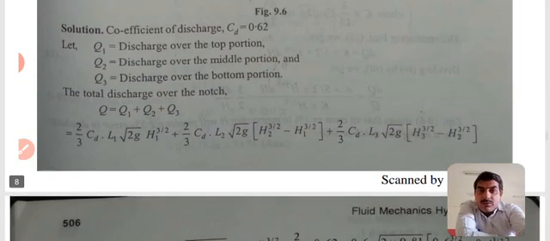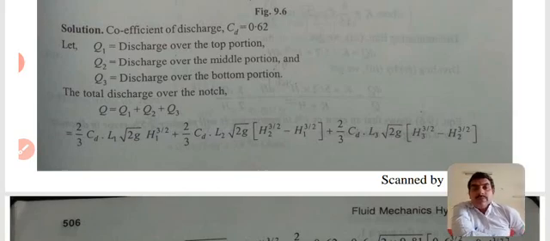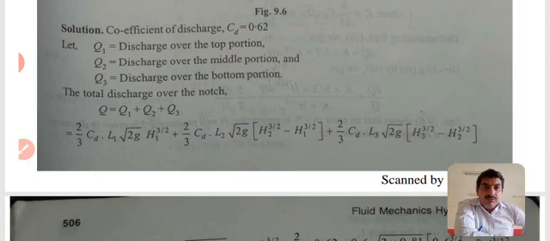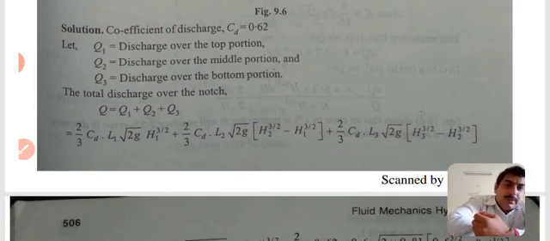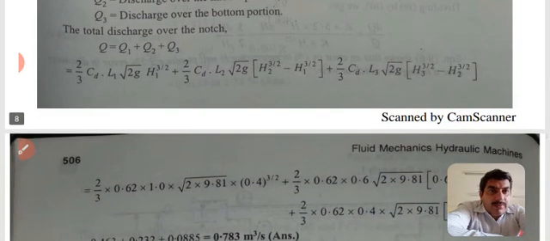Okay, the total discharge over the notch Q is equal to Q1 plus Q2 plus Q3. Now applying the basic formula, 2 by 3 Cd L1 under root 2g H1 to the power 3 by 2, plus 2 by 3 Cd L2 under root 2g, H2 to the power 3 by 2 minus H1 to the power 3 by 2, plus 2 by 3 Cd L3 under root 2g, H3 to the power 3 by 2 minus H2 to the power 3 by 2.